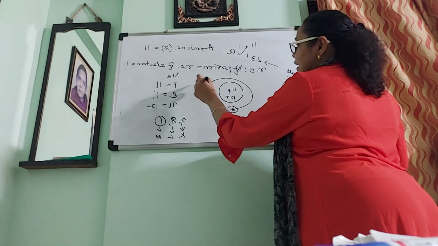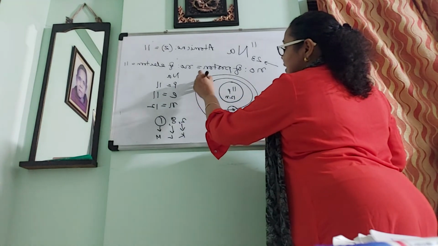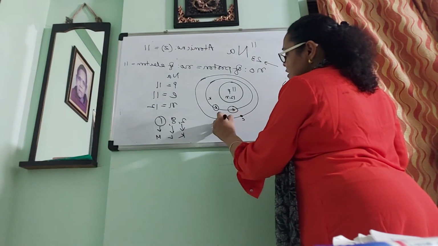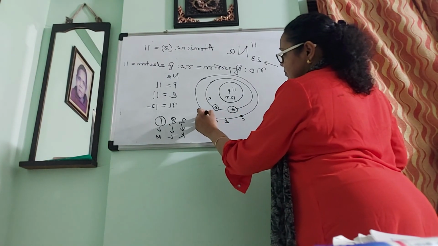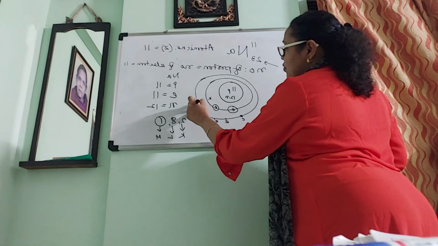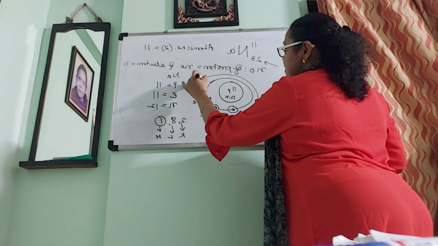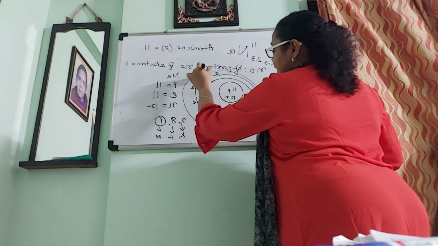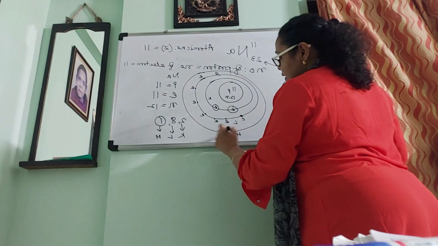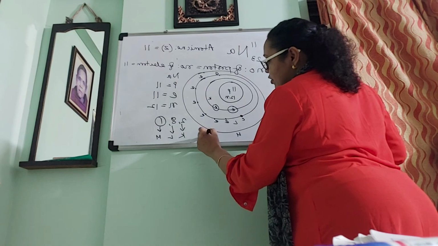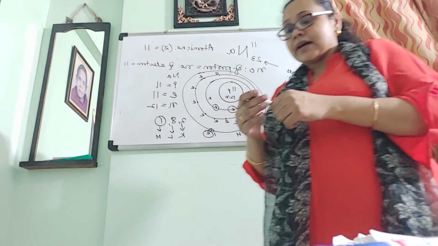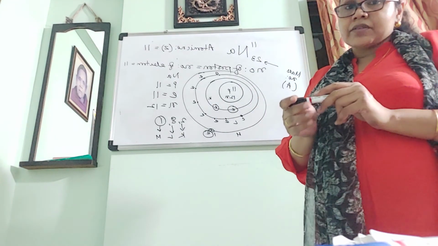The next cell, L, has 8 electrons. And the last cell, M, has only 1 electron, and this electron is known as a valence electron.